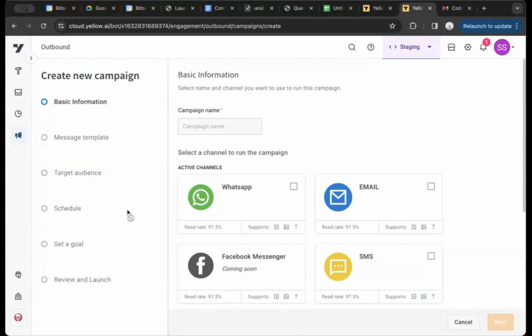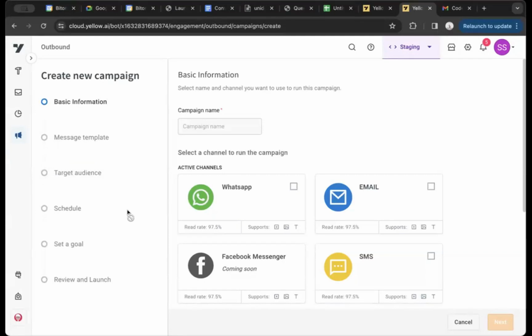Another limitation that we had with outbound campaign was campaign analysis. Let's say you send a campaign on WhatsApp to 1,000 folks. In the end you see that maybe out of 1,000, the message was delivered to 800 people. Let's say 600 people read your message, and 200 people clicked your message.